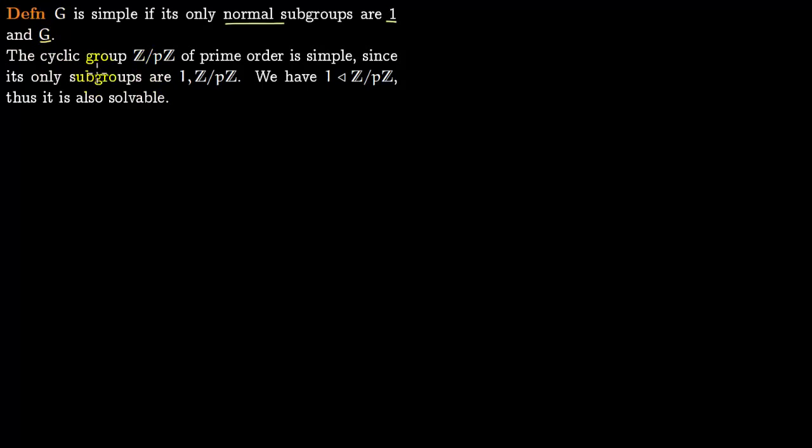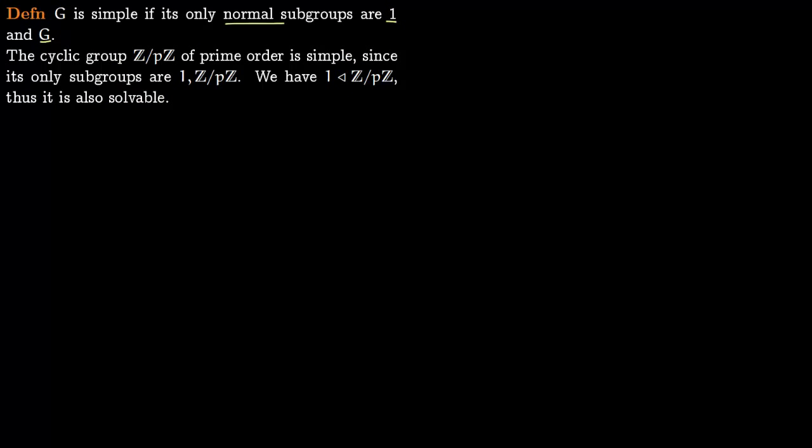Let us give an example. Say you have a cyclic group of prime order. This P is prime, and this is simple, simply because the only subgroups of this are the identity and the group itself, and you can form the series. This 1 is a normal subgroup of Z over PZ, the cyclic group of order P, which is prime, and therefore this is solvable. So there are no groups in between. The only groups you have are the identity and the group itself.